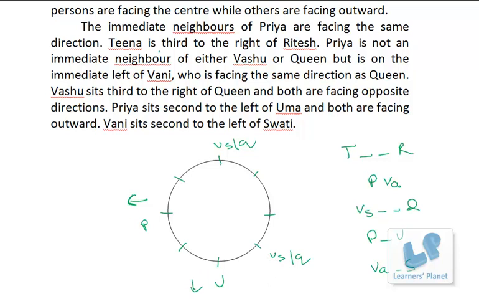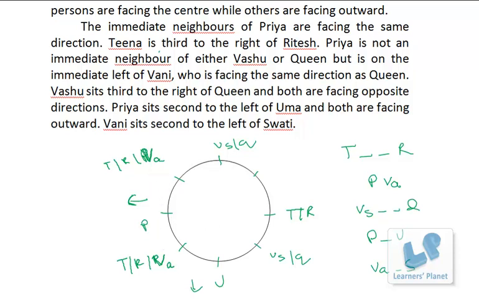Okay, let's see. Then between T and R, two persons are there. See this position, either this or this will be occupied by Vani. And once again T and R, four positions. So T and R and P. I'm sorry, Vani. This is Vani. Okay, this position is fixed for T or R, but over here T R, two gaps, and yeah, between T and R two persons are there.